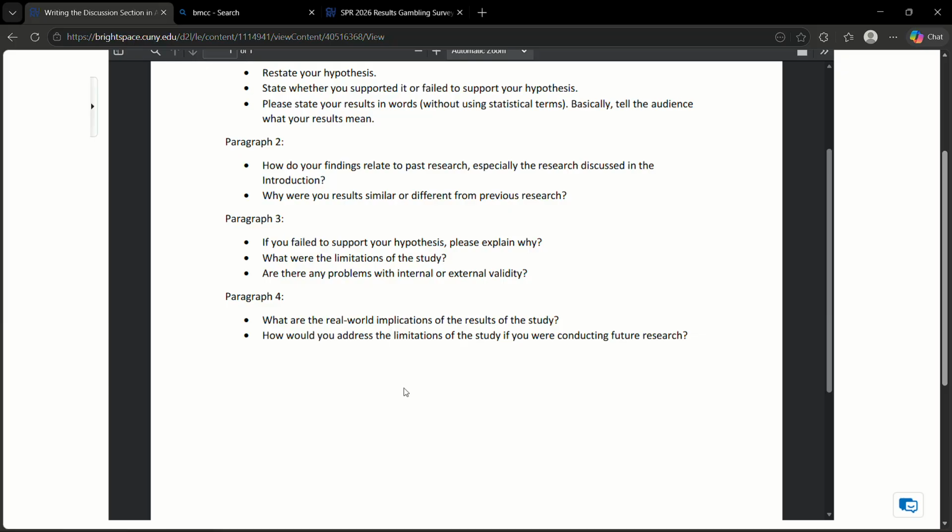And how would you address the limitations of the study in future research? Obviously, increase the sample size, have the gender balance relatively equal if possible. Get more men in the sample, get more gamblers in the sample. And all that can be done by just increasing the sample size. Maybe get the sample from different locations to increase the external validity of the sample.